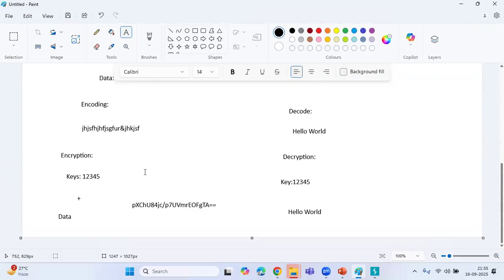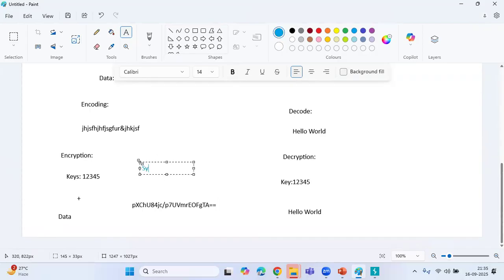So this way encryption will work, and keys will be used. Encryption is of exactly two types: symmetric encryption and asymmetric encryption.